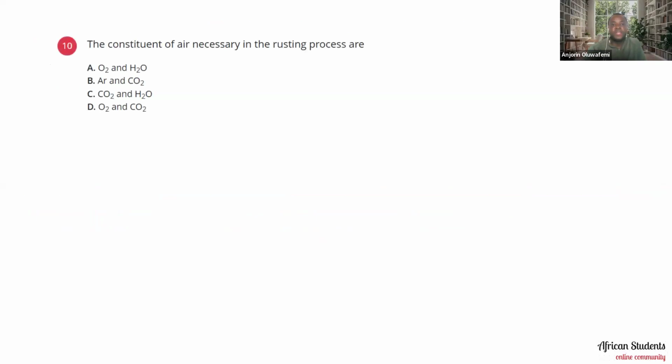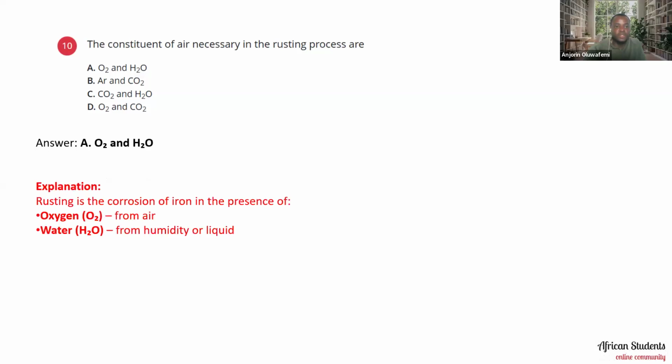The constituents of air necessary in the roasting process are oxygen and water, argon and carbon dioxide, CO2 and H2O, and oxygen and carbon dioxide. And the answer here should be A, oxygen and water. So roasting is the corrosion of iron in the presence of oxygen from air and water, H2O, from the humidity or liquid. Okay.